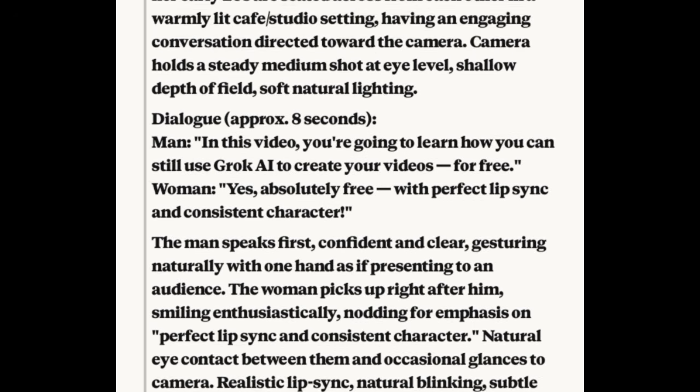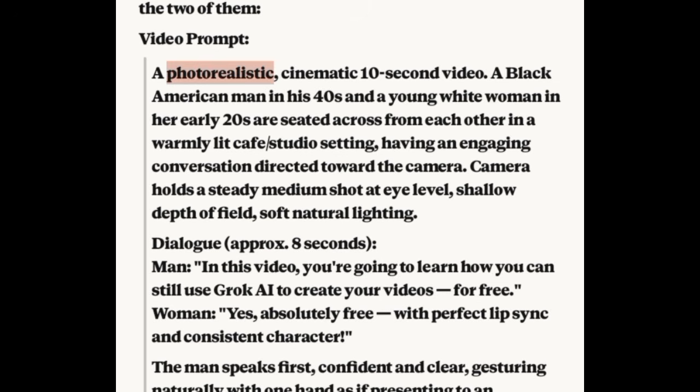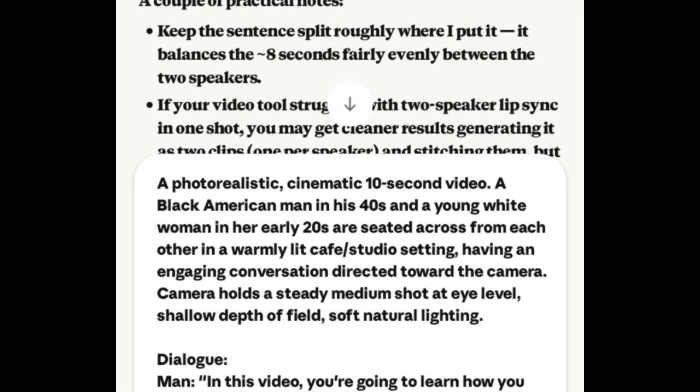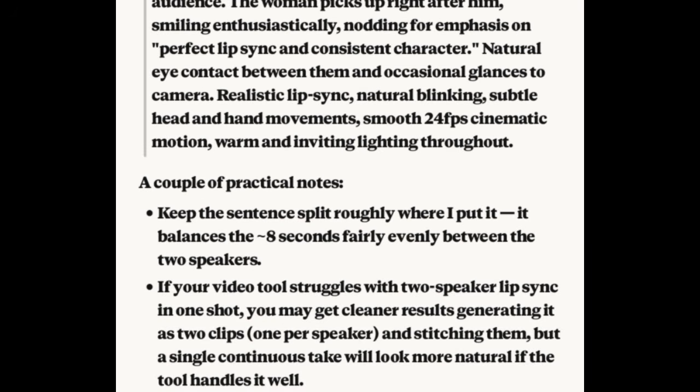So I'm going to copy. I'm going to start from here. You can see from this point. Then I'm going to copy to this point, copy. So at this point, this is it. I've copied the prompt right here. This is the prompt right here.